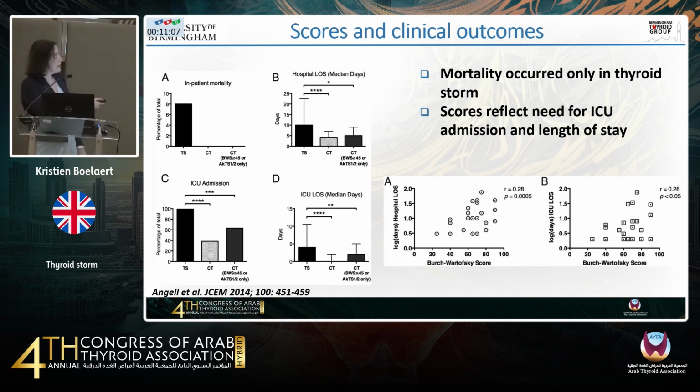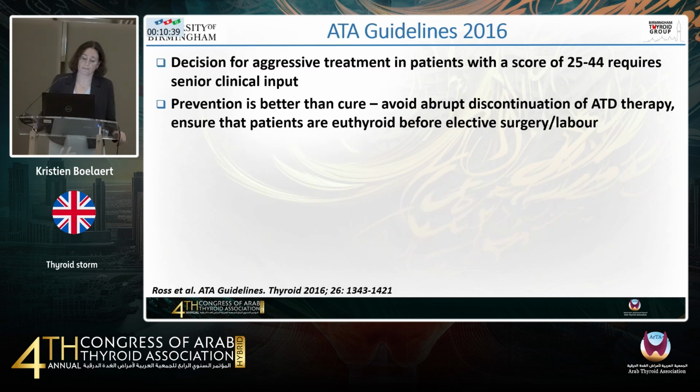So what you can see here is what happened to inpatient mortality. Again, those patients with a thyroid storm, they are the ones who die. They are the ones who have the longest hospital stay and the longest admission to ITU. And when you look at the correlation between how high the Burch-Wartofsky score is and their length of stay in hospital or length of stay in ITU, there is a clear correlation. So again, the scores do reflect how sick these patients are.